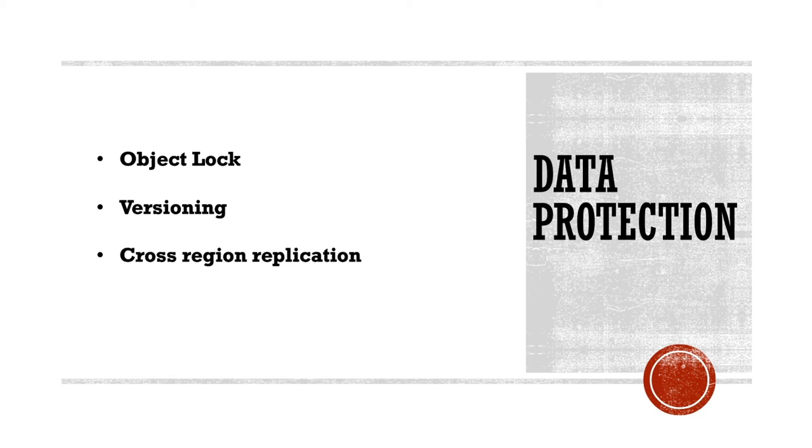Versioning can also be enabled. So if we want to use object locks, versioning has to be enabled, then only object lock can be applied. So the object lock can happen in conjunction with versioning, but versioning can be enabled standalone. If I do not want an object lock, I can still have a versioning. Versioning will enable my object to have multiple versions, and I can retrieve any version that I want. Then the third thing is cross region replication. So if I want to protect my data, I can actually replicate my data to different multiple regions. So that's cross region replication.